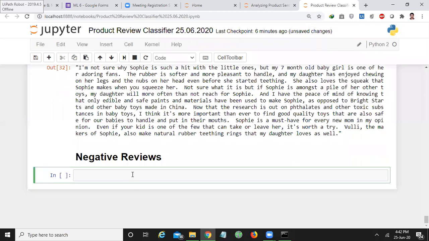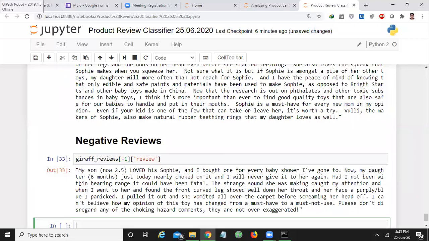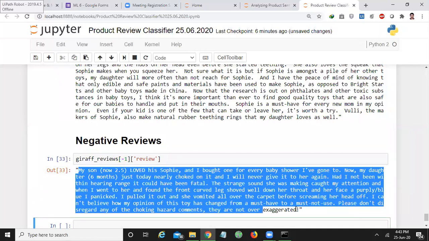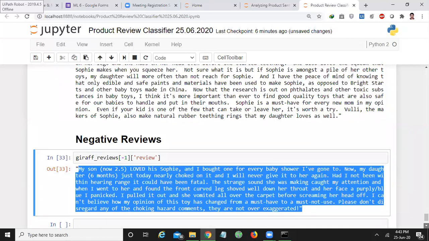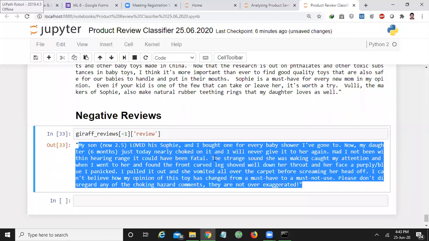So if you want to see the negative reviews, apply the sort with ascending review -1. That is the very bottom review. It is completely negatively reviewed. If you want, you can study the review. It is a very bottom review, which is a completely negative sentiment review.